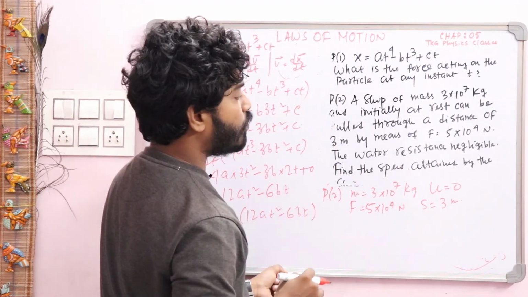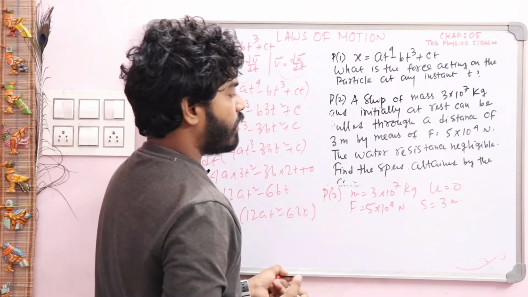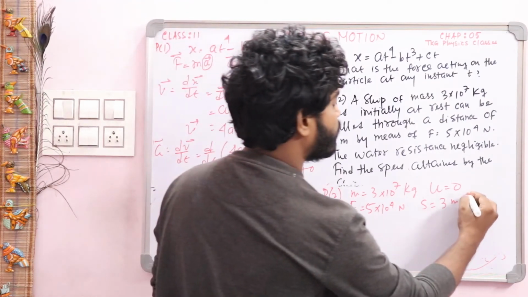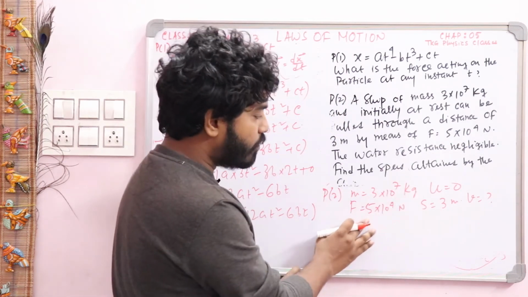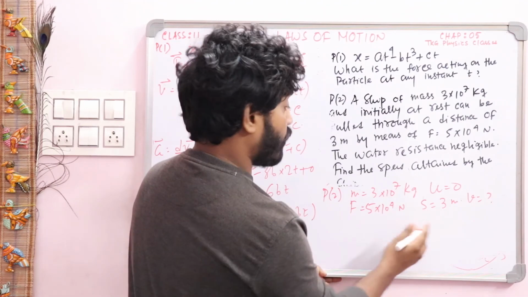Here water resistance is negligible. You have to find out the speed, that is final velocity v. You see, mass given, initial velocity given, force given, you have to find out v.